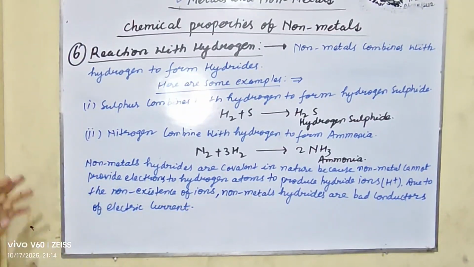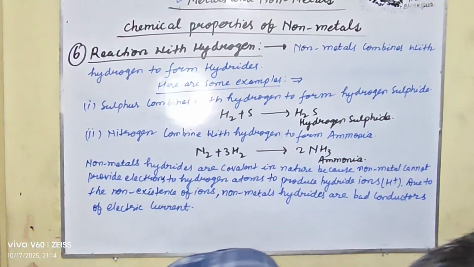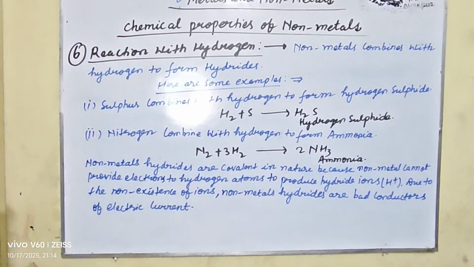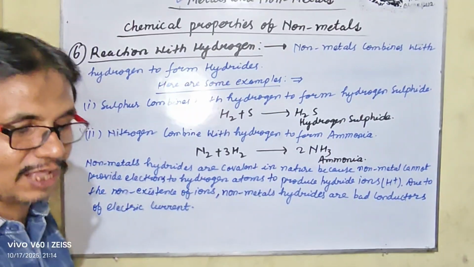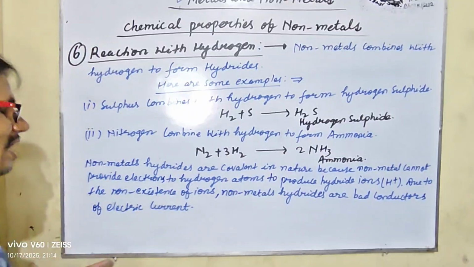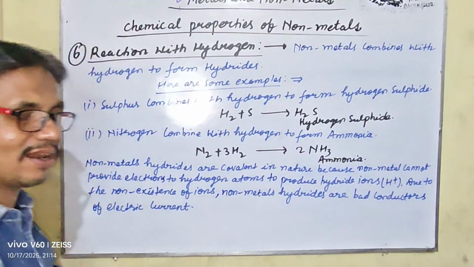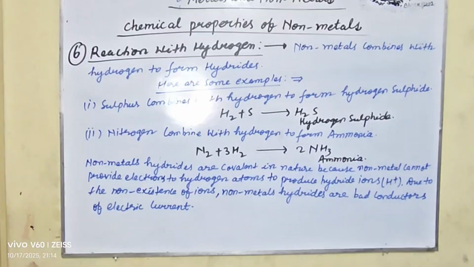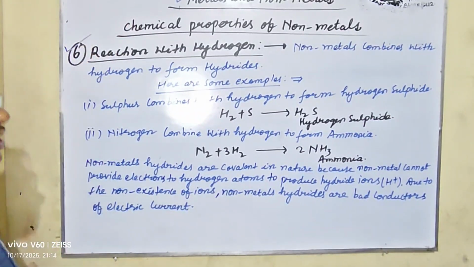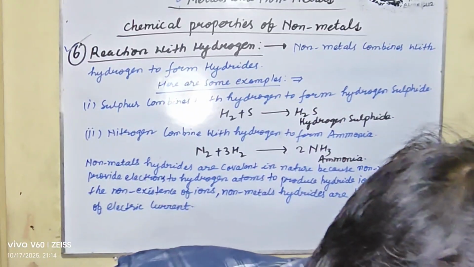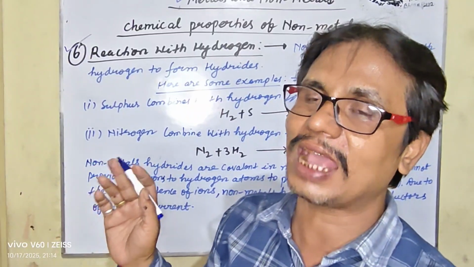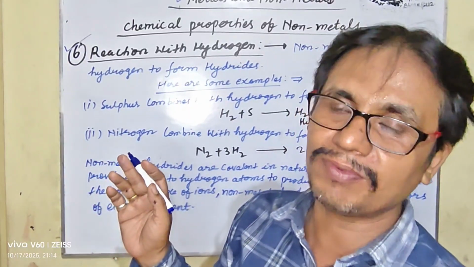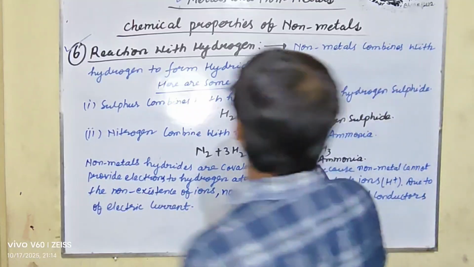So my dear student, let us recap the chemical properties of non-metals. Like metals, their chemical properties are related to their electronic configuration. First is the electronegative character, second is the reaction with oxygen, third is the reaction with acid, fourth is the reaction with chlorine, fifth is the reaction with water, and the last one is the reaction with hydrogen.